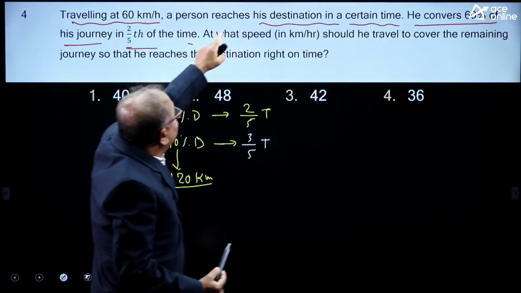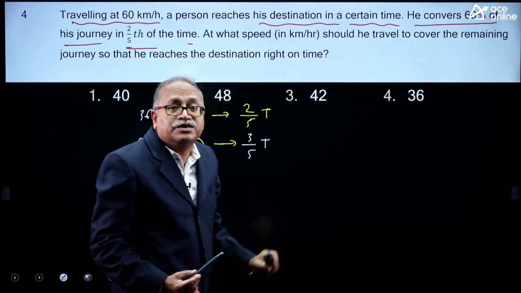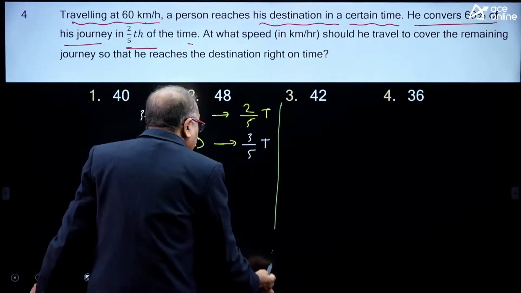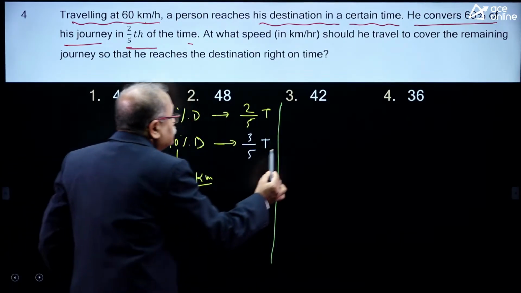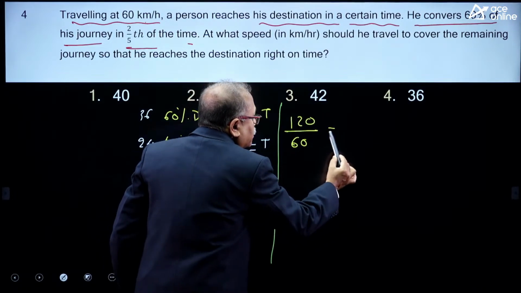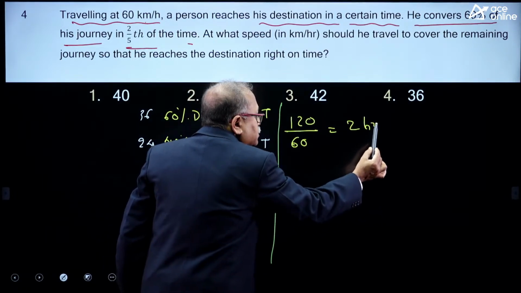A person reaches his destination at a certain time. So, what is the time now? 120 divided by 60 kilometer per hour, that total time is 2 hours.